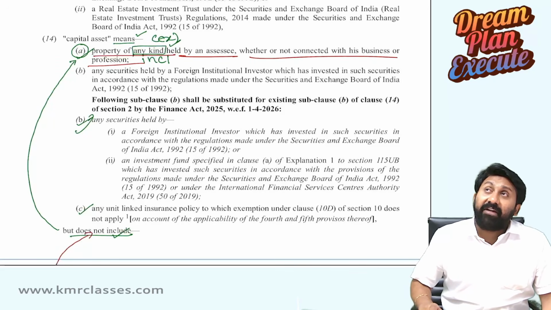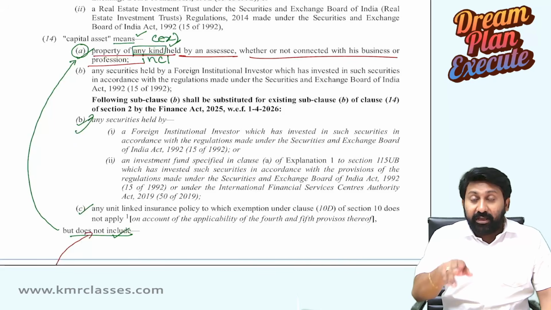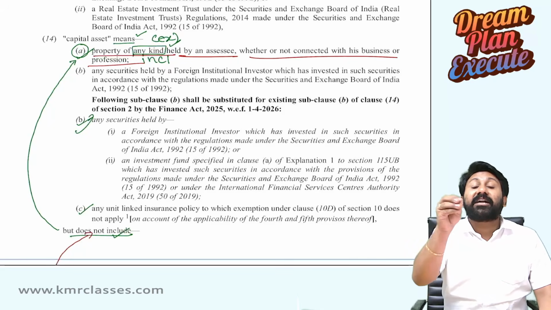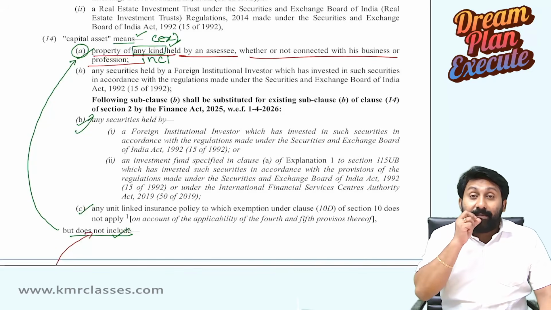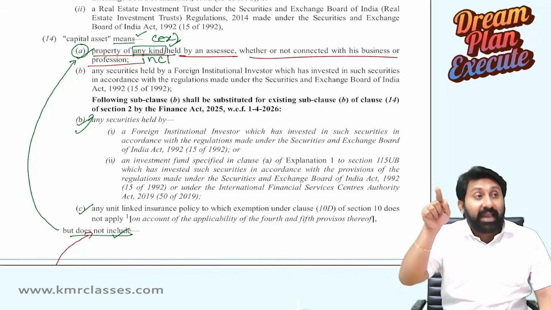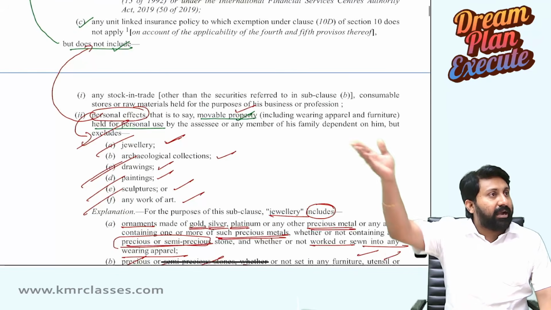So, sir, when will land and building not attract capital gains for me? If you are a real estate person, your work is buying and selling land. At that time, land and building will not become a capital asset. It becomes stock in trade. Stock in trade is anyway excluded.